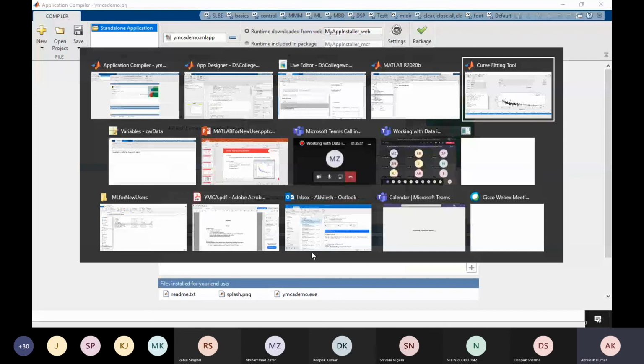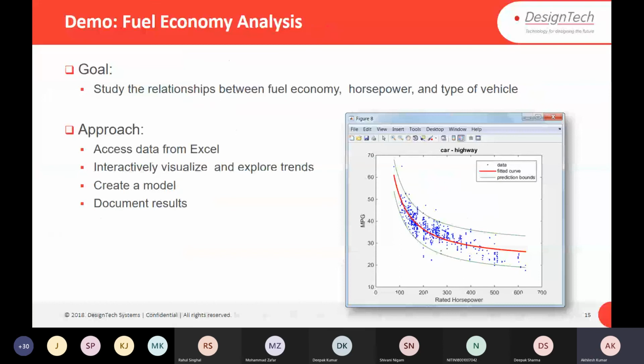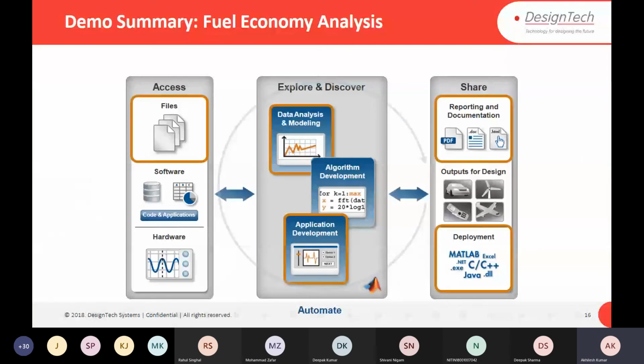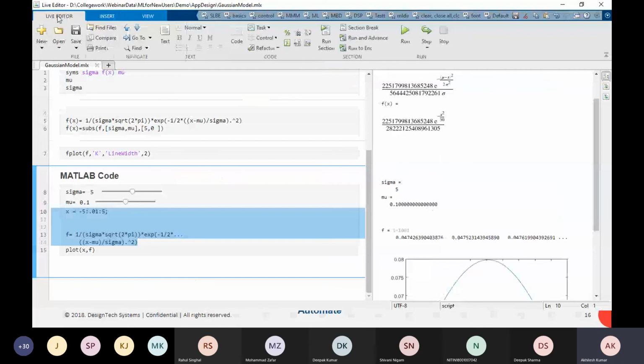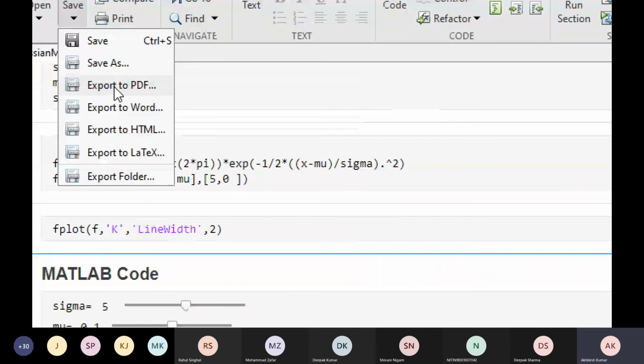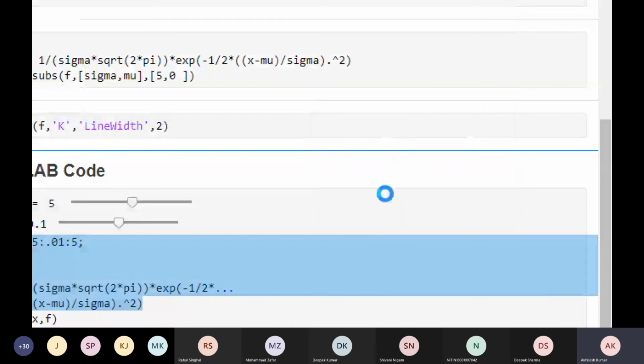While it is creating, let me switch here to the PPT. Let's summarize everything. We saw how to import data from files, then some analysis, and developing an app also, and how to create a PDF from the code which you have written. That's very simple. If you have to create a PDF or Word file, you just select it from here. Let's say I want to create a PDF, I simply select PDF and it will generate a PDF for me. Okay, so it is very simple.